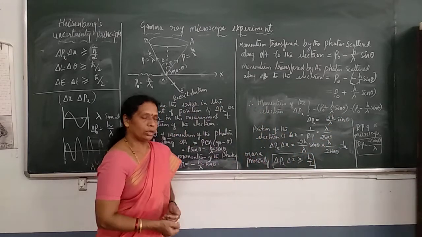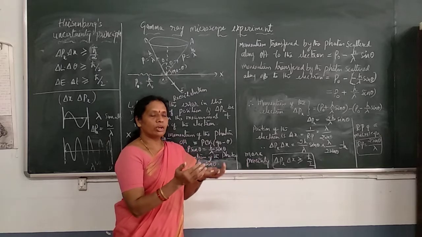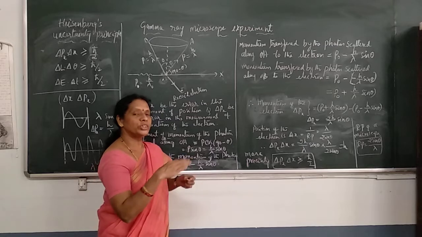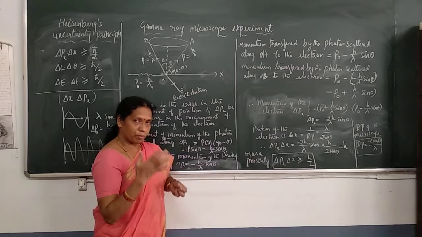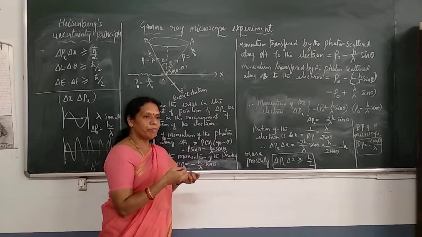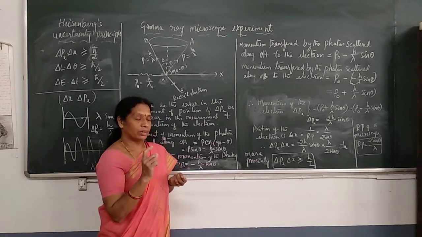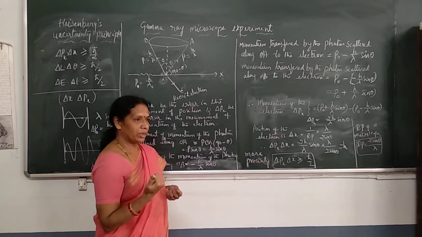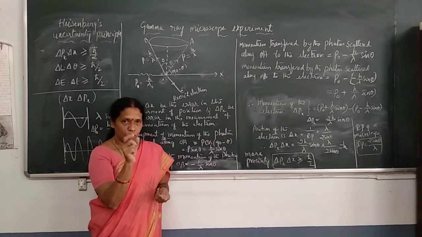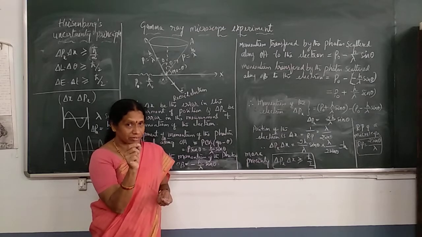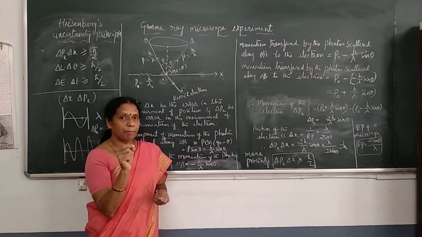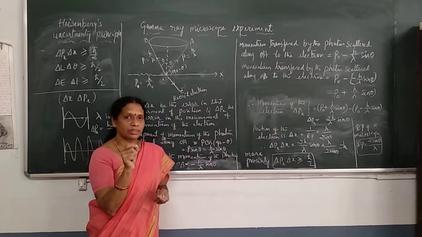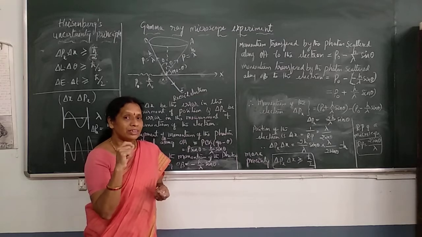Now about delta x. What is delta x? It is the measurement of the position of the electron. It is similar to the limit of resolution in the case of an optical microscope. What is the limit of resolution? The smallest distance between two objects for which the objects appear just resolved.